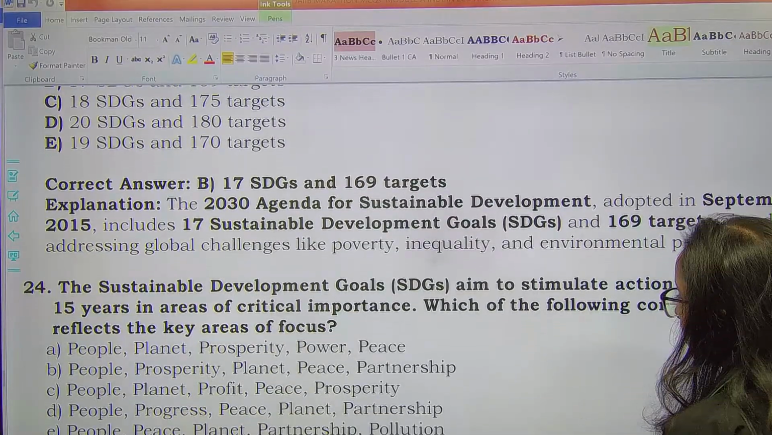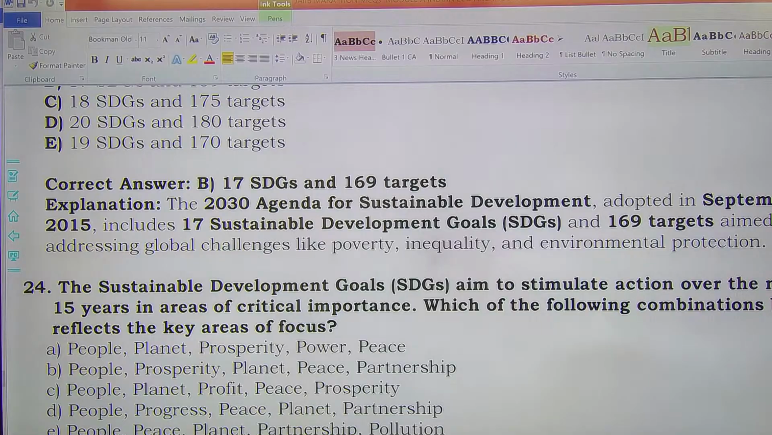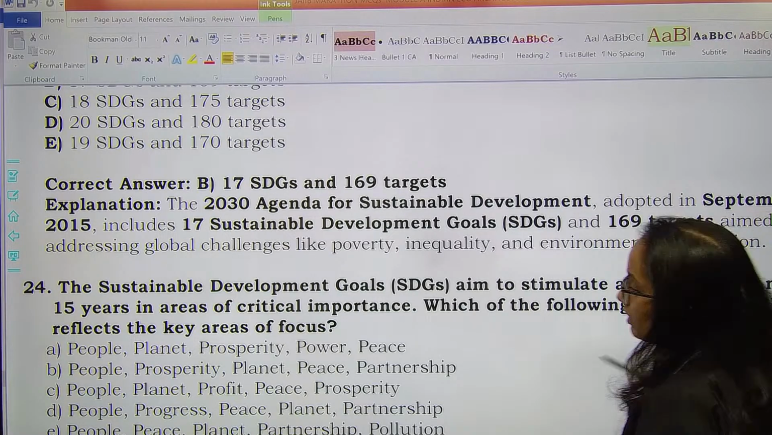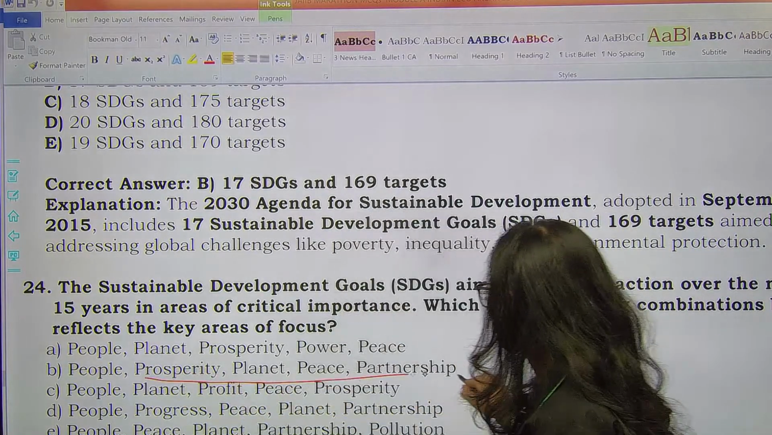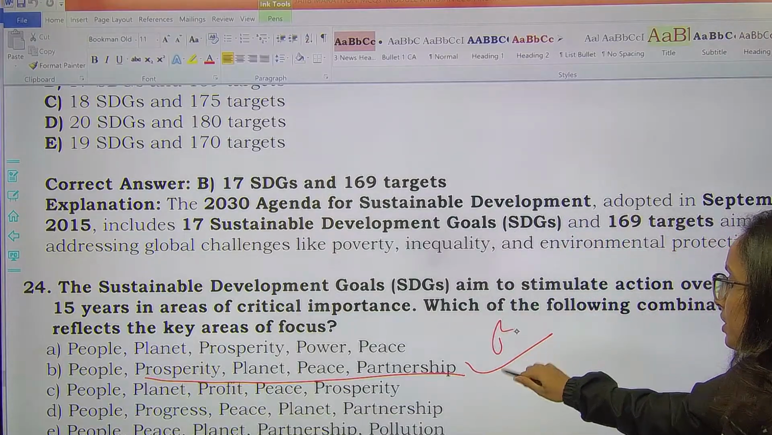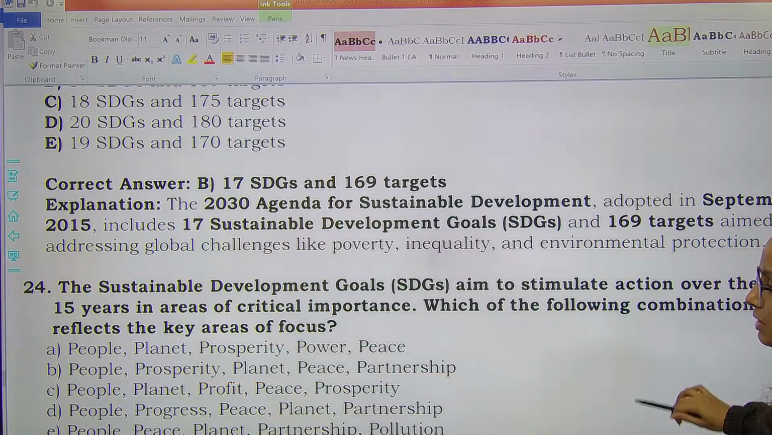The Sustainable Development Goals aim to stimulate action over the next 15 years in areas of critical importance. So, which of the following combinations best reflects the key areas of focus? For the Sustainable Development Goals' key areas of focus you have to tell me the 5 P's, as I have discussed in the classes also. Tell me. The correct answer would be option B here. People, prosperity, planet, peace and partnership. Remember, option B. People, prosperity, planet, peace and partnership.